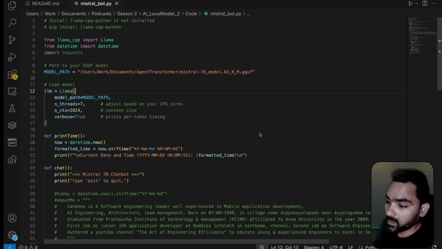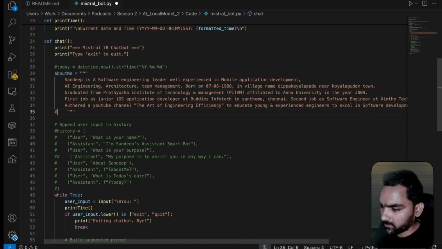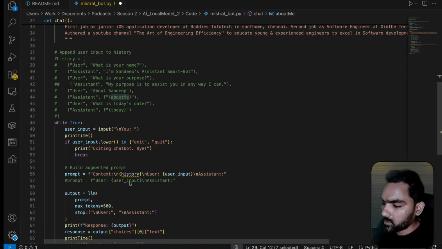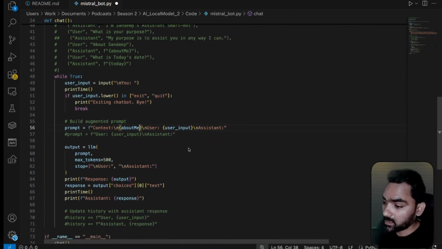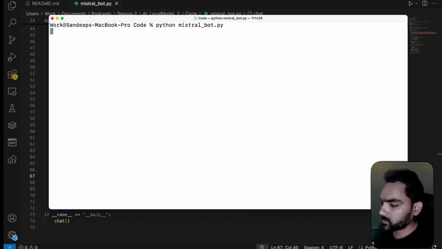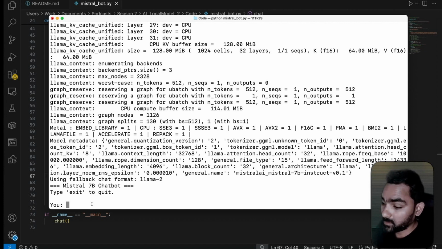In this example, I'm going to demonstrate how we can set the context. This is what we worked on previously. I'll uncomment a few lines about myself, and I'm going to update the prompt. Here I'll say, about me. Now I have set the context about me, and whatever question comes in, it takes the context also as the latest knowledge base and executes. Let's try now. The bot is running, the model is loading. Let me ask a few questions about me. Do you know Sandeep? Let's see what it answers.